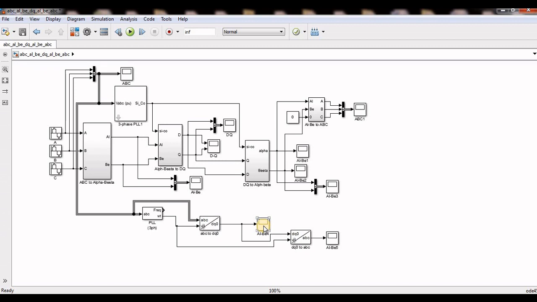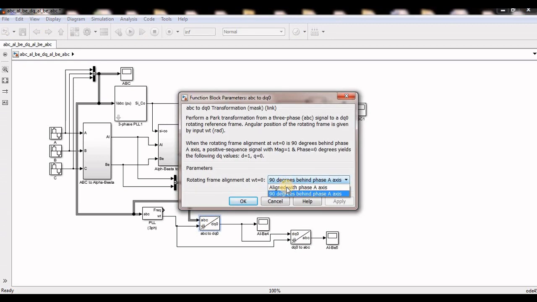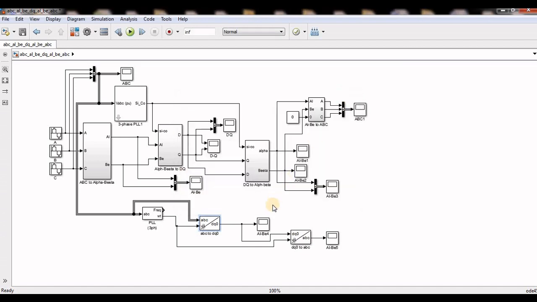So to avoid the confusion, we can use these transformations directly instead of the MATLAB models. Or we have to select this 90 degrees, the second one, not the first one. But by default they provide the 90 degrees only. Whenever we bring this block from the Simulink library, it is automatically selected. To avoid the confusion, they have already put the second value by default, I mean the second priority or second component.